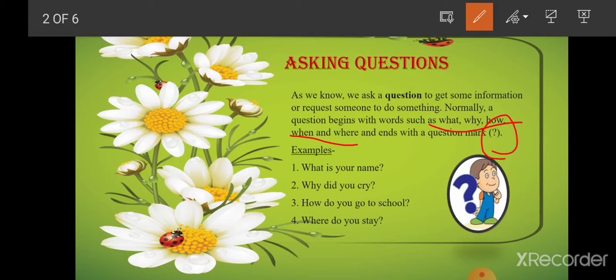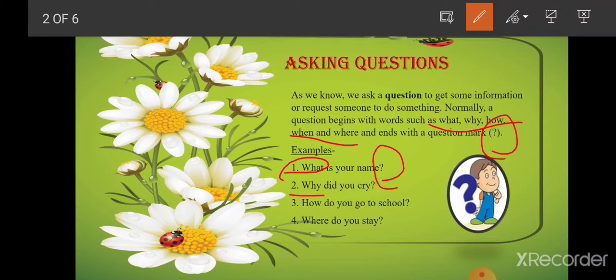So suppose we meet someone who is a stranger, we don't know them, so the first and foremost question we ask them is, what is your name? So over here what is the asking word, and the sentence ends with a question mark, so this becomes a question. In a second example you say, why did you cry?